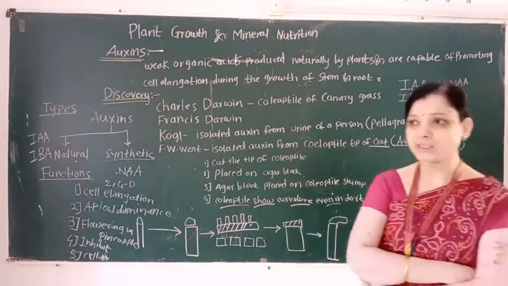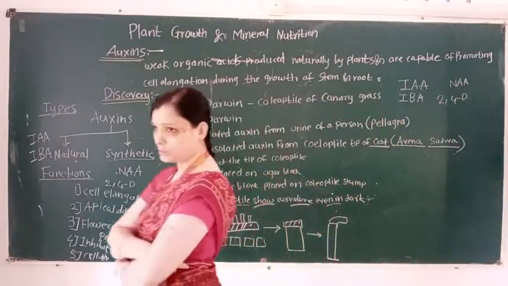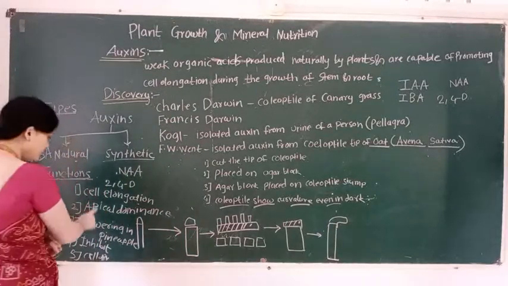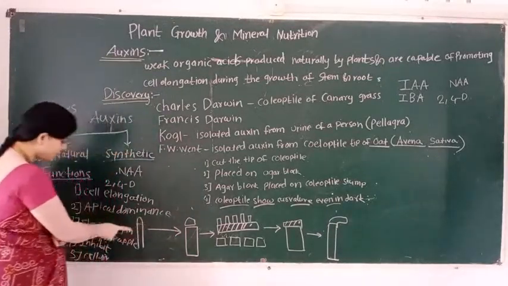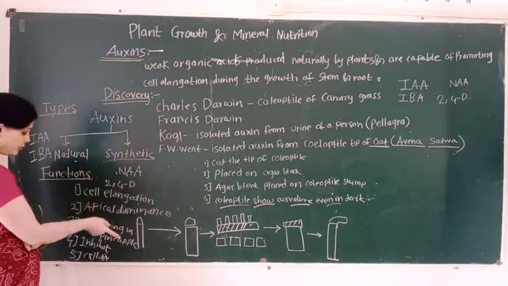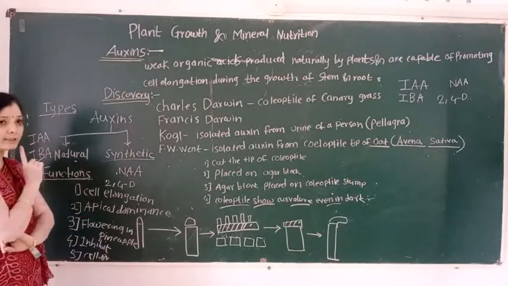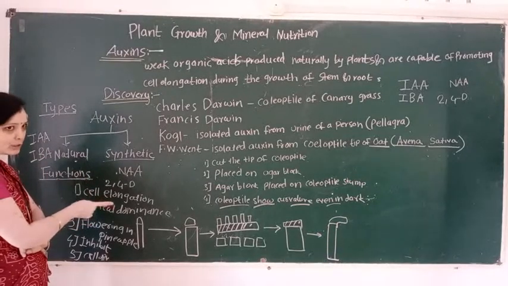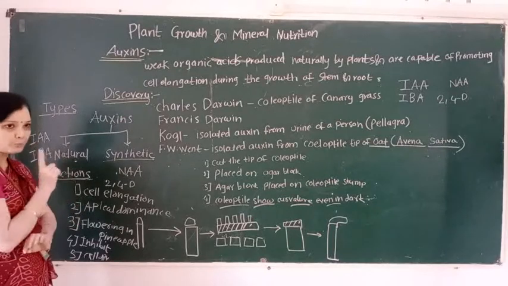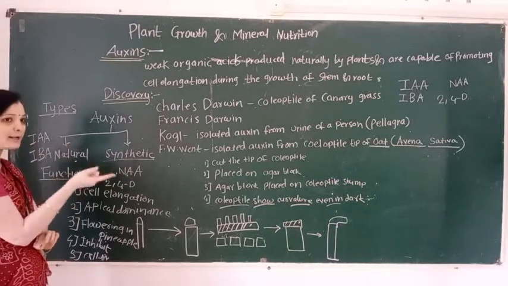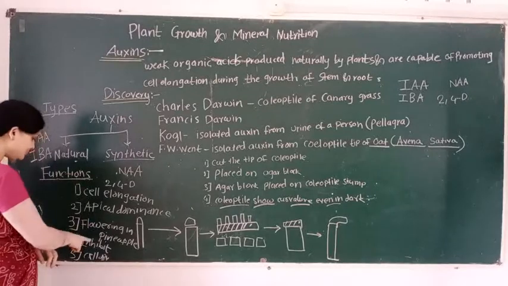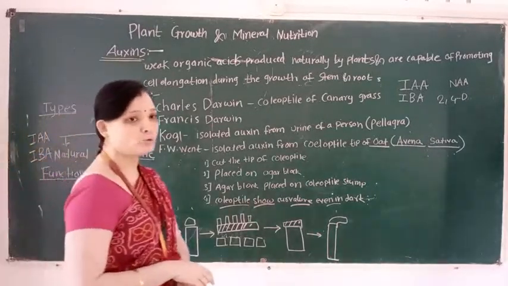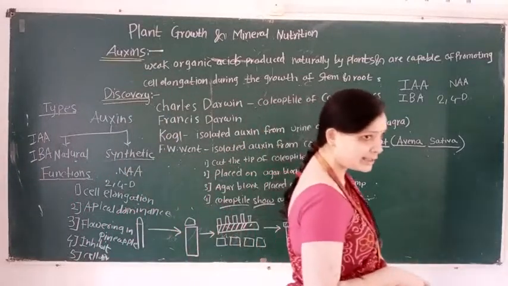So these are the roles of auxin. First, cell elongation. Second role is apical dominance. Third role is flowering in pineapple. They inhibit the abscission of premature plant organs but promote abscission of mature plant organs. It is also involved in cell division, so it is used in the tissue culture technique.